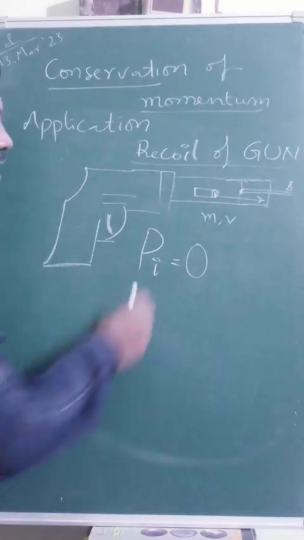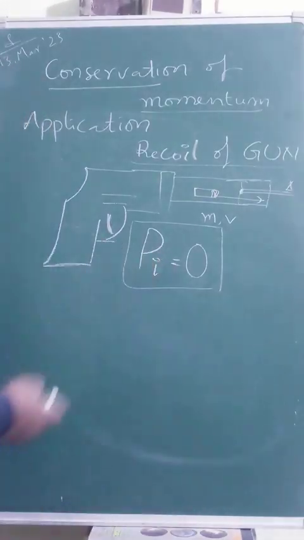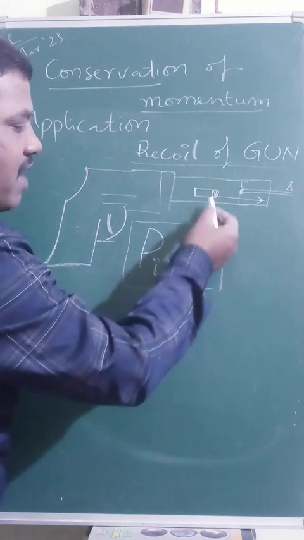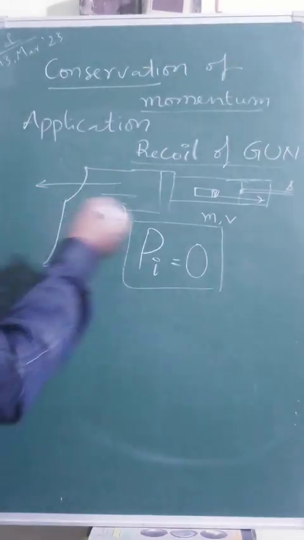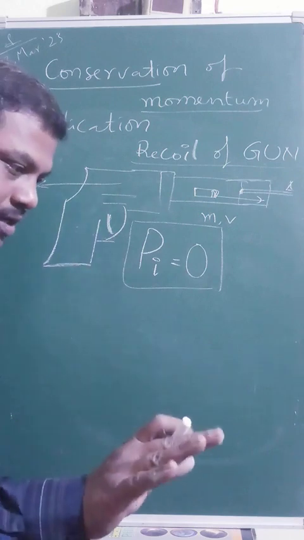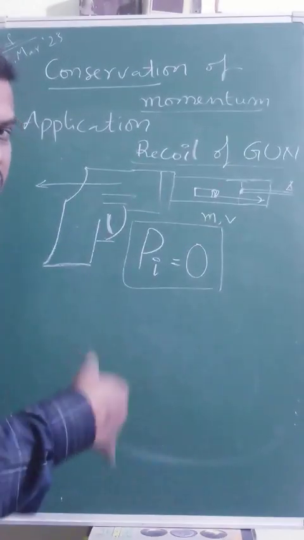We take the initial momentum of the body as 0, which is very clear to us. Now the bullet comes out with great velocity, having small mass m, and the gun, according to Newton's third law, has a reaction backward, which we call the recoiling of the gun. But no external force is acting. That is what we are concerned about in this topic.